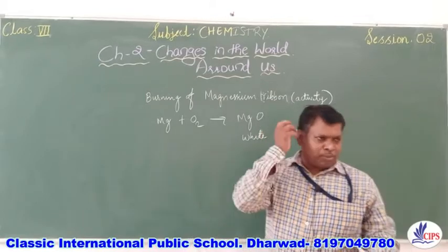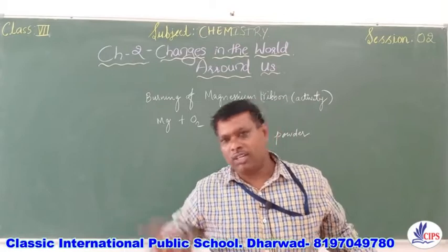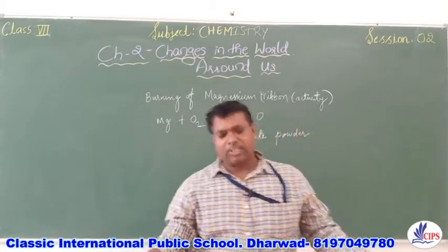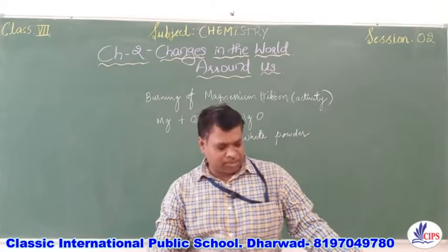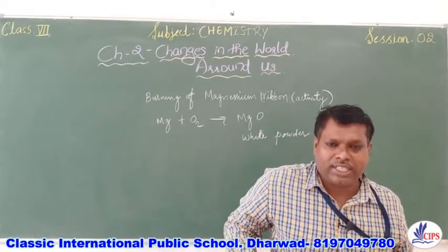Now, in our previous class, we dealt with the different types of changes like physical and chemical, and we have seen reversible and irreversible changes, and desirable and undesirable changes.